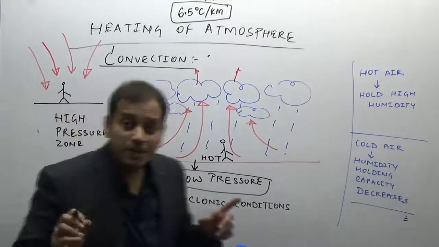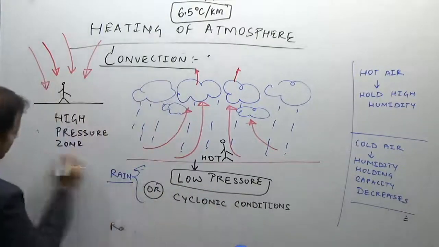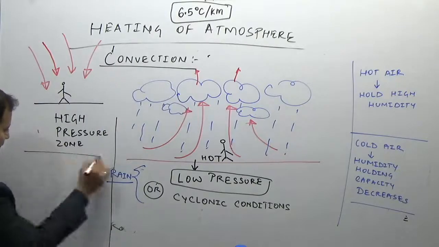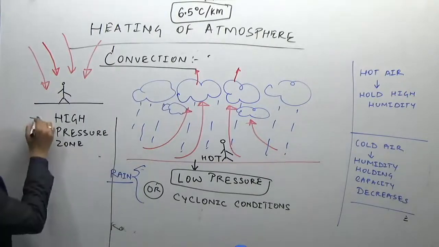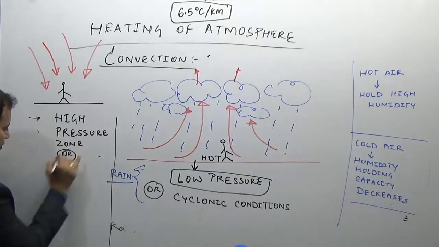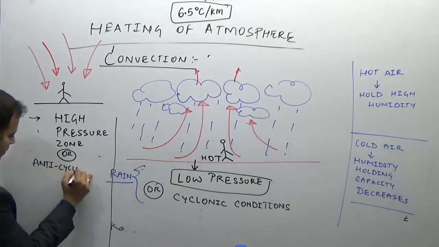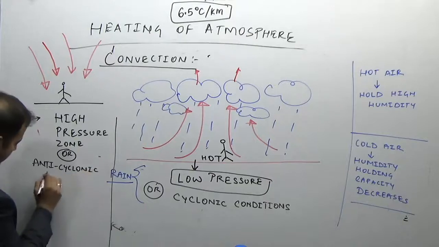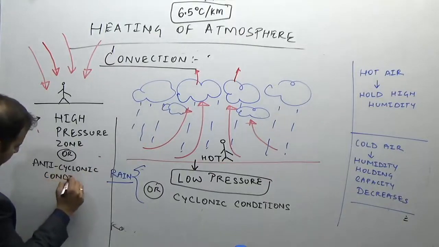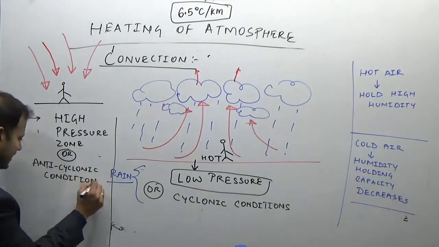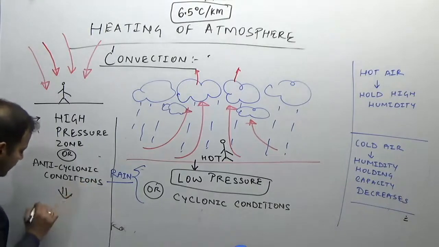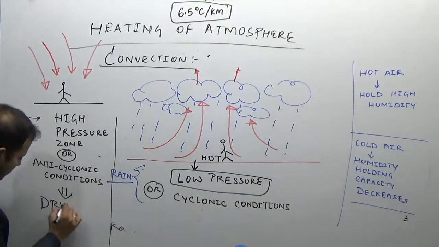And this high pressure zone is always associated with dry conditions. High pressure or anticyclonic conditions are always associated with dryness in the atmosphere.